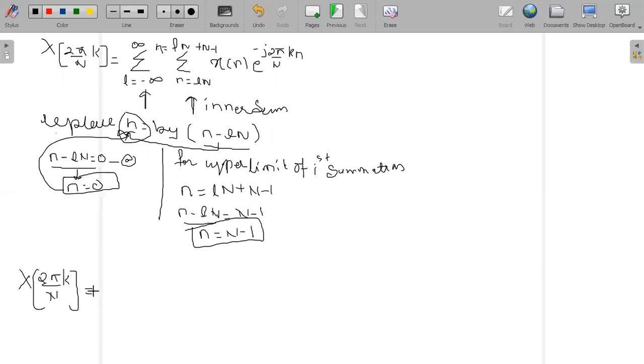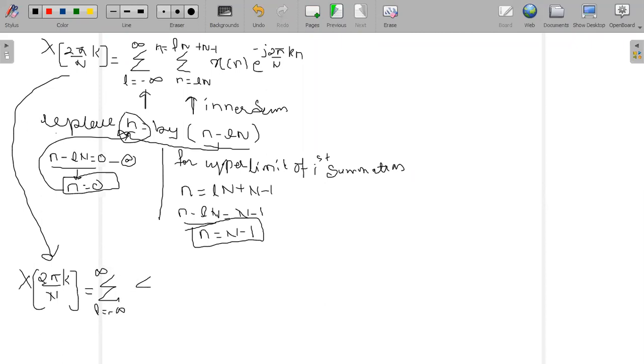I'm substituting here. So X of 2 pi by n into k is equal to, the outer limit should not change its value. What is the outer limit? The lower limit is L from minus infinity to plus infinity.